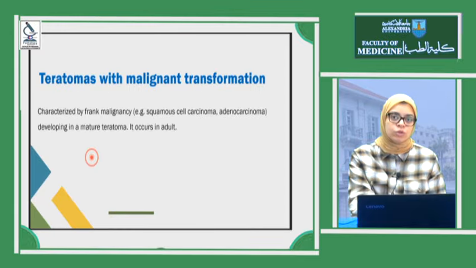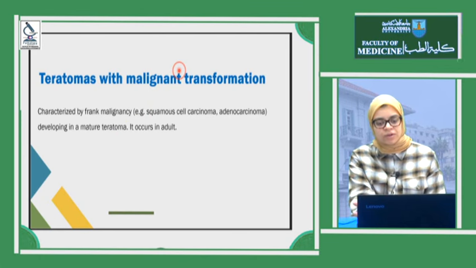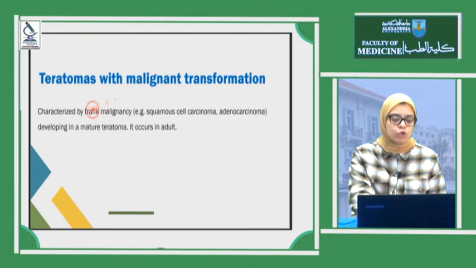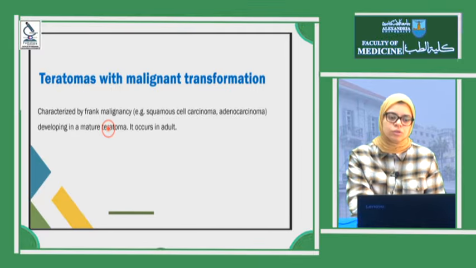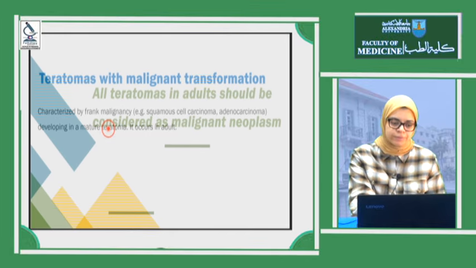And in teratomas, one of the tissues inside it could have malignant transformation, characterized by frank malignancy. So the skin could yield a squamous cell carcinoma, a gland could form adenocarcinoma, so it could develop in a mature teratoma, and this also occurs in adults. So the only type occurring in children or adolescents is the mature teratoma, but most teratomas with malignant transformation or immature ones occur in adults.